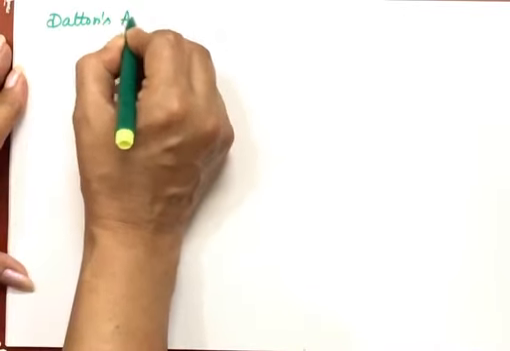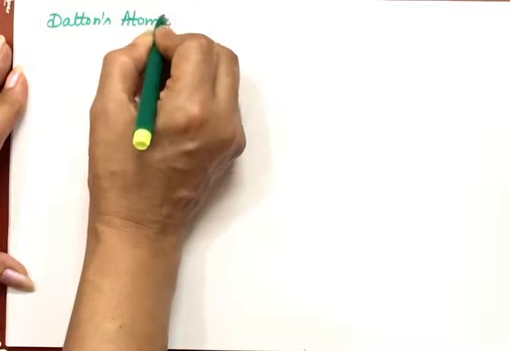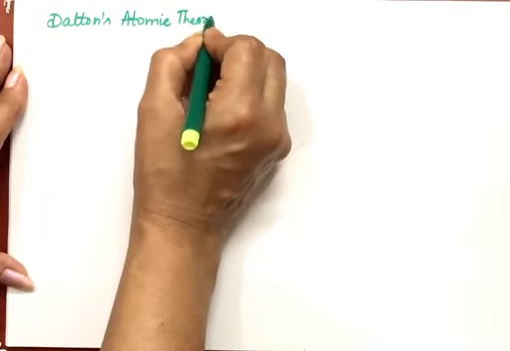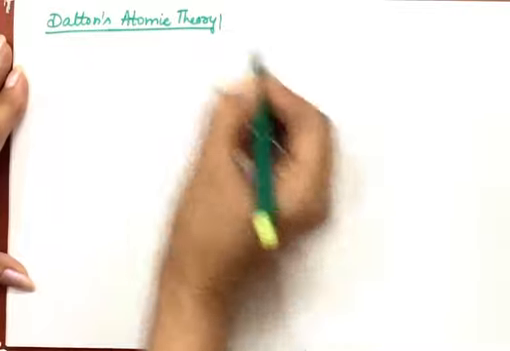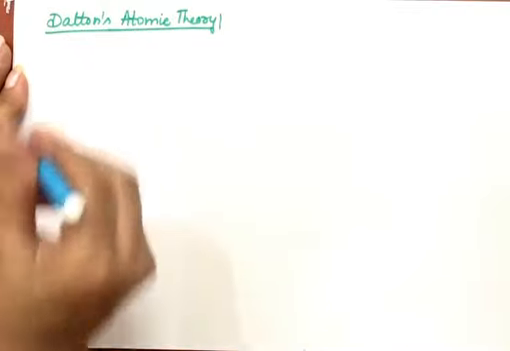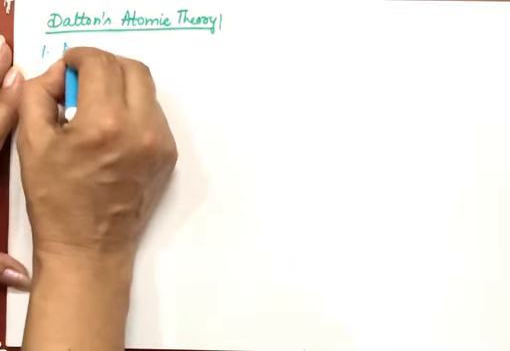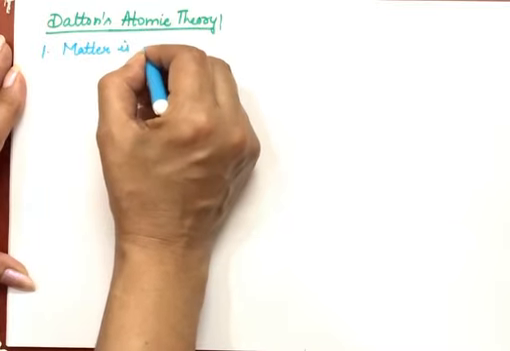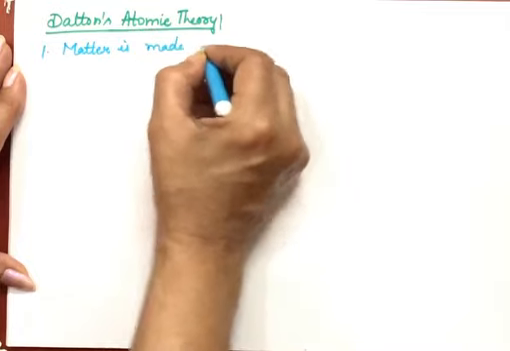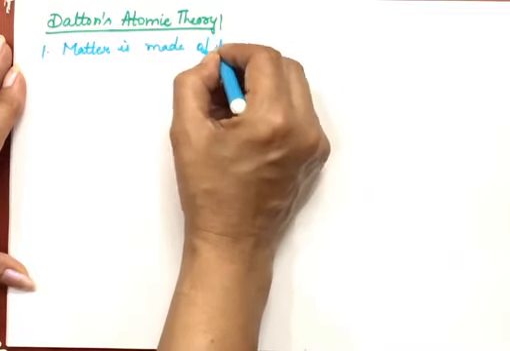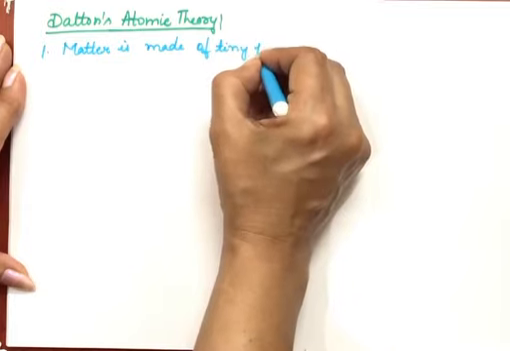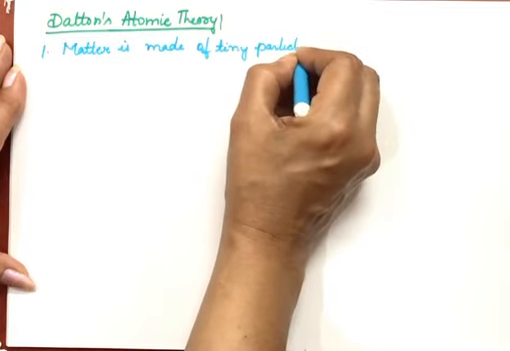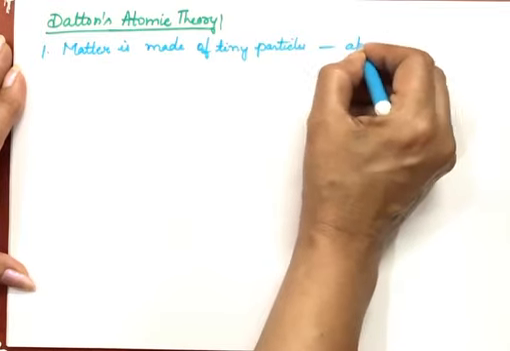Dalton's atomic theory. The main points of this theory are as follows. First point is, any matter we take is always made up of very small particles, and these particles are known as atoms. Matter is made up of tiny particles, and these particles are called atoms.